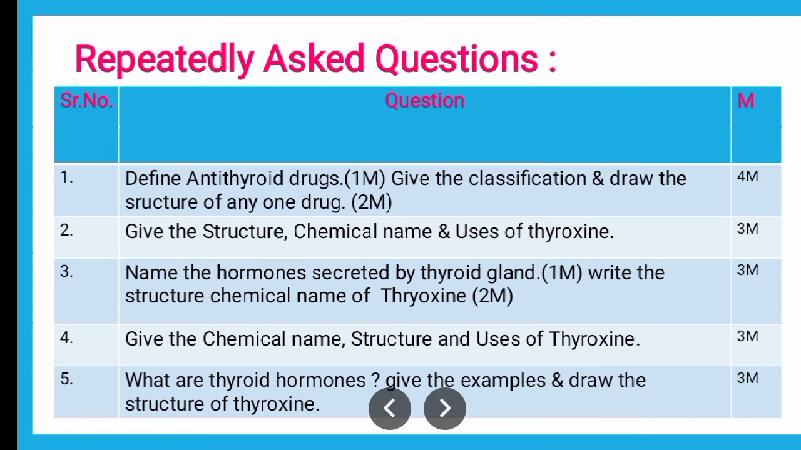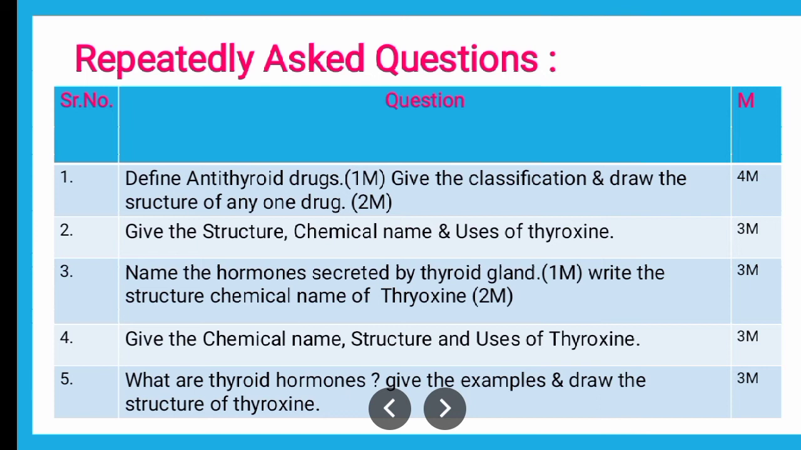Again the same question, which is question number 2, wherein they might ask you only drawing the structure of thyroxine, only IUPAC name of thyroxine, only uses of thyroxine, only properties, official preparation, brand names of thyroxine for 1 mark. Then the next question is, what are thyroid hormones? Give the examples and draw the structure of thyroxine.